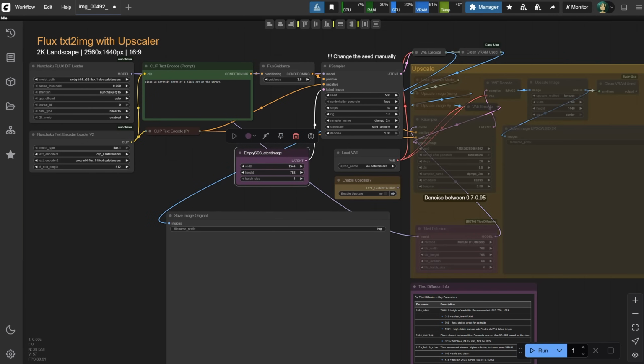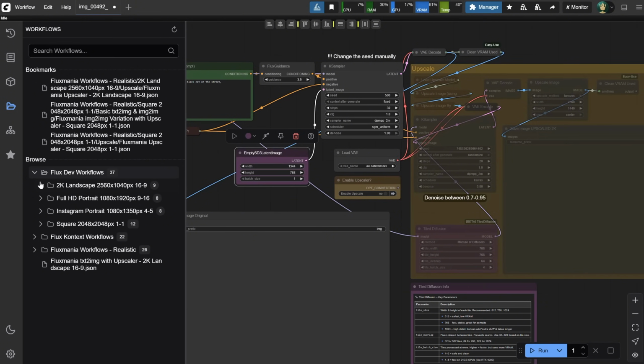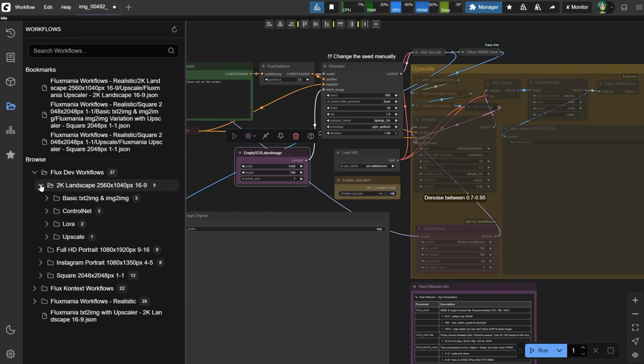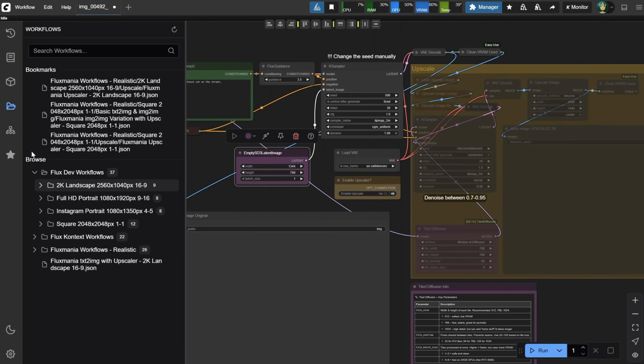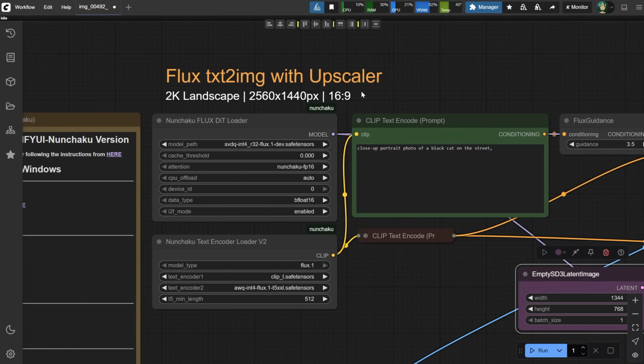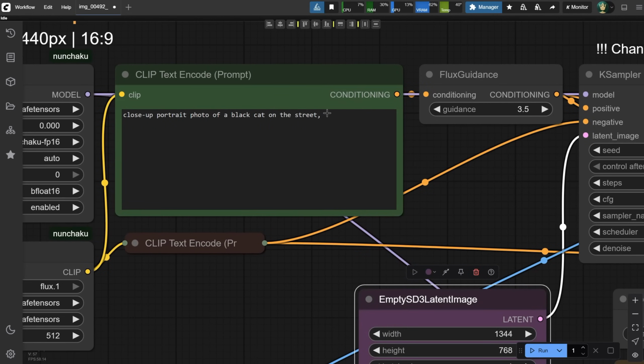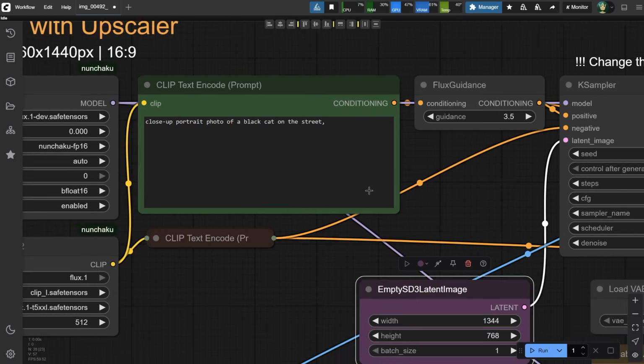You can use different AI models with it and generate all sorts of content, but for images, I prefer this over anything else out there, even the paid ones. For video generation, it's not yet as good as the paid tools. I have my workflows organized by different ratios, depending on what I need. For example, this workflow uses a flux model and can generate 16:9 ratio images, which are then upscaled to 2K size. For example, here is a prompt I used for a photo of a black cat on the street.